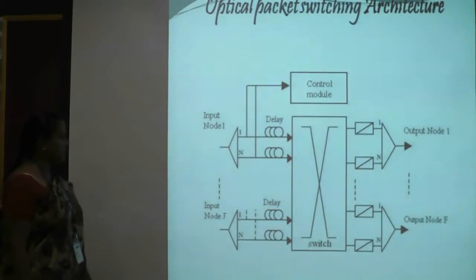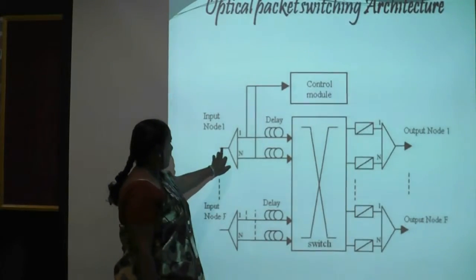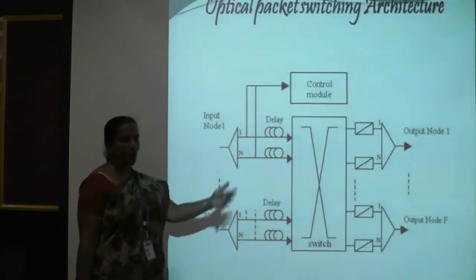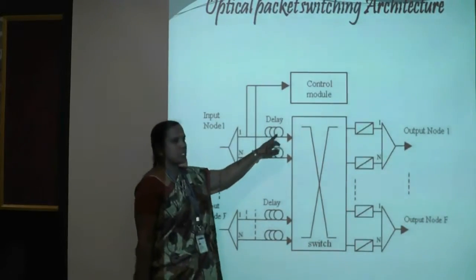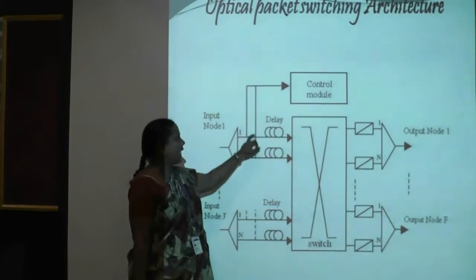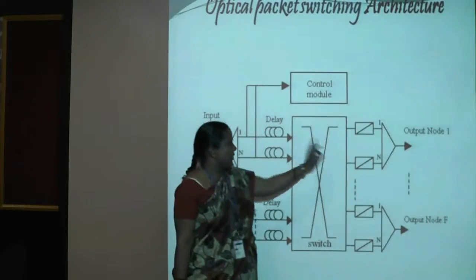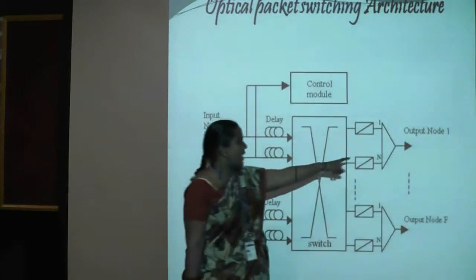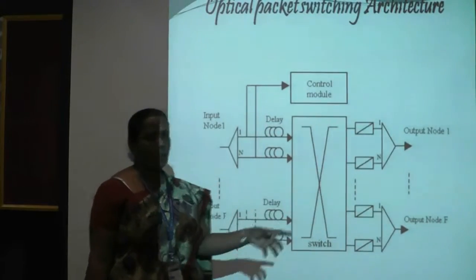Here, when the incoming packet arrives, it is again characterized by two parts: the optical header and the payload. The payload will be delayed by using optical delay lines, and the header will be processed in the control module, which finds out to which output it will be transmitted and whether the port is available or not.